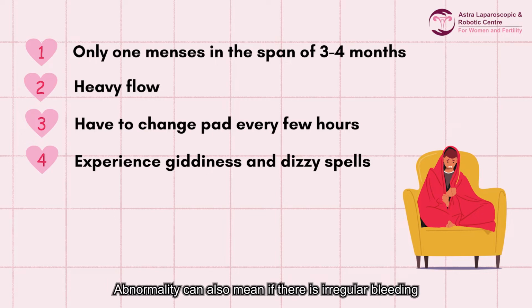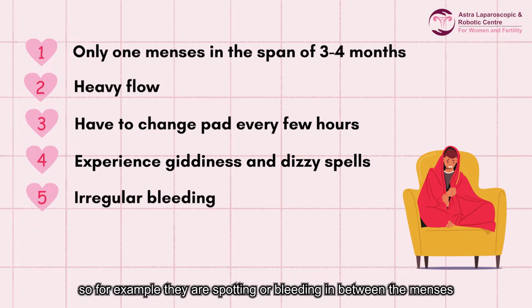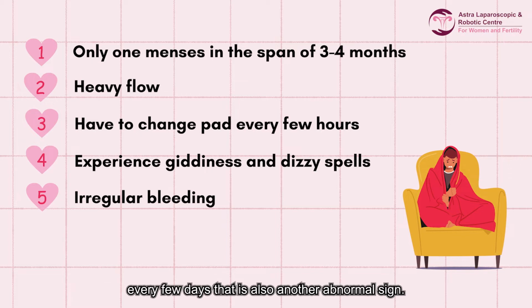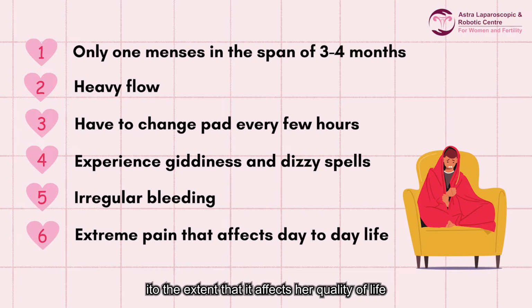Abnormality can also mean if there is irregular bleeding. So for example, they are spotting or they are bleeding in between the menses, every few days. That is also another abnormal sign. And yet another abnormal sign would be when the patient has got very painful menses to the extent that it affects the quality of life and she has got to lie down in bed or take painkillers.